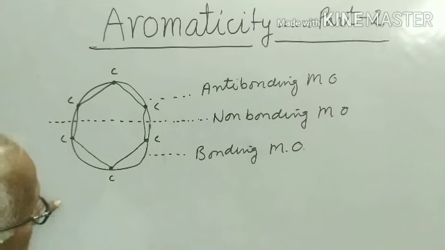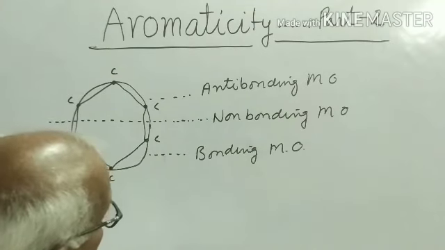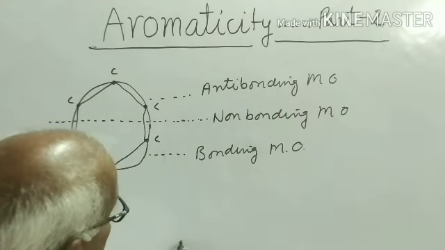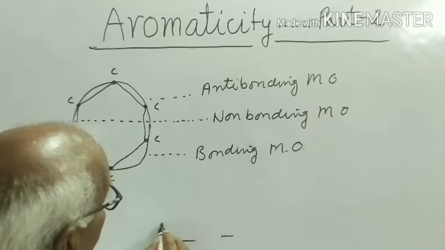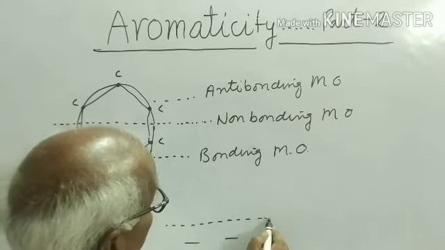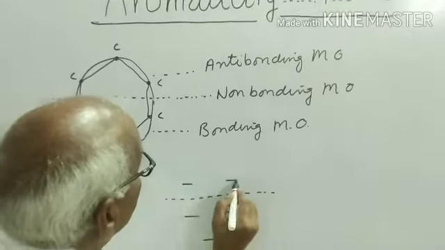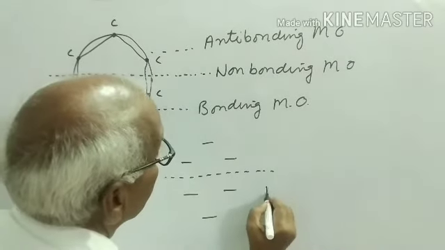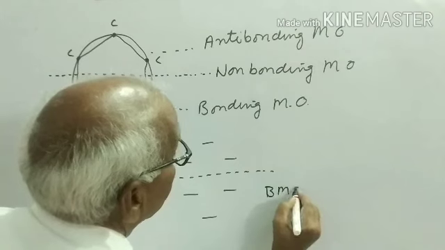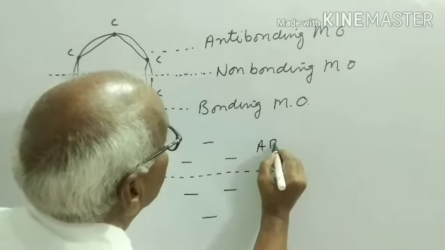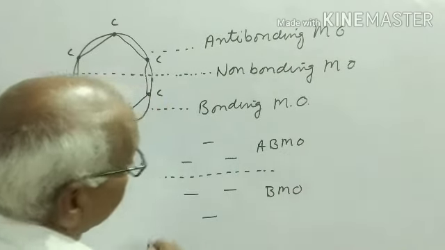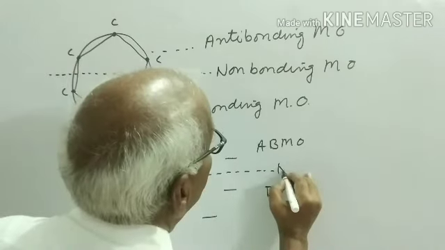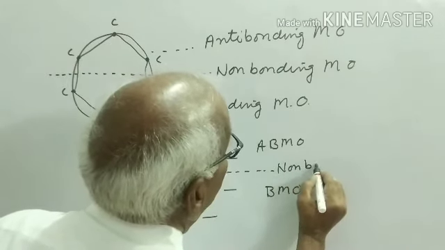So the molecular orbitals are lying 1, 2, 3, on the dotted line no molecular orbital, then 4, 5 and 6. This is a bonding molecular orbital, anti-bonding molecular orbital, and this is non-bonding.